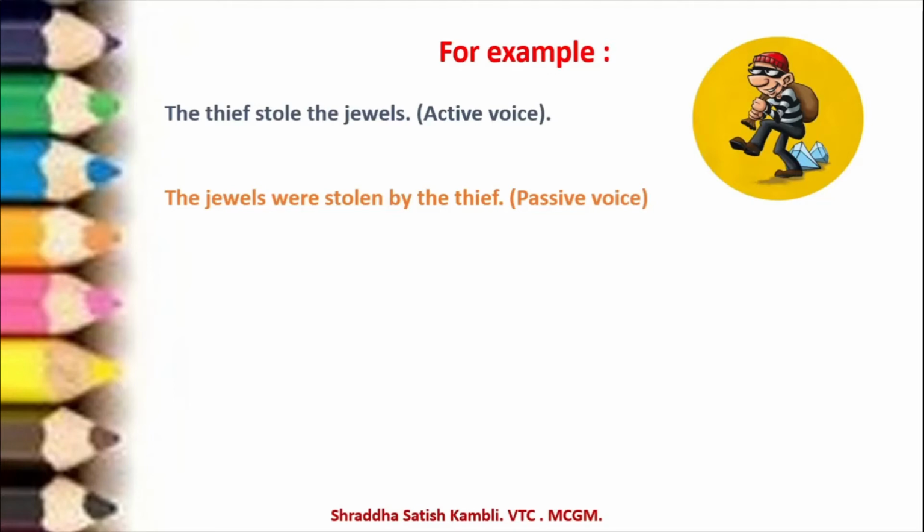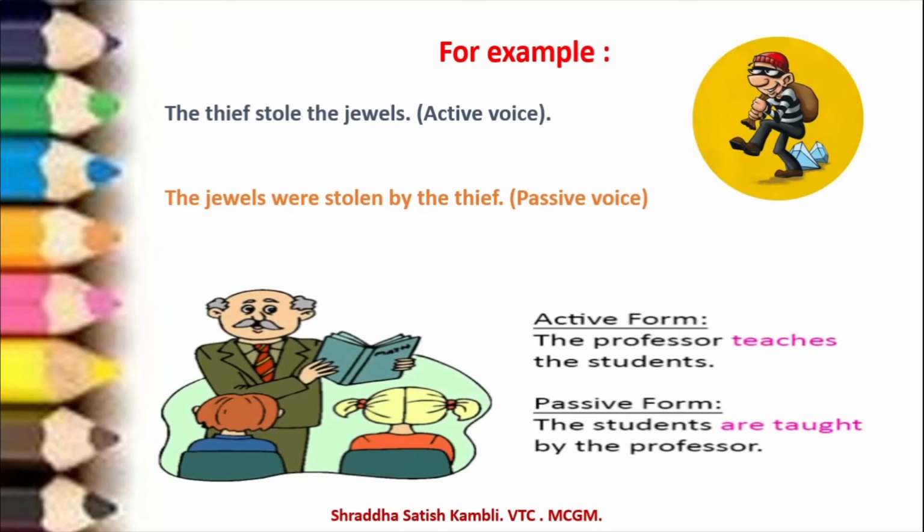Let us take up one more example. See, the active form we say the professor teaches the students. Who's doing the work of teaching here? The professor. So we are focusing on the professor who is teaching the students. Passive form. The students are taught by the professor. So what is important here? The action of teaching is important.